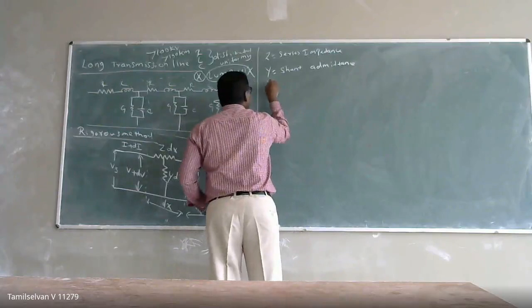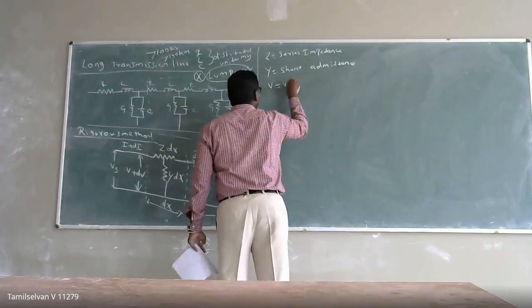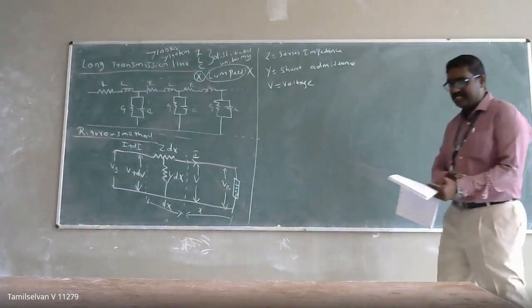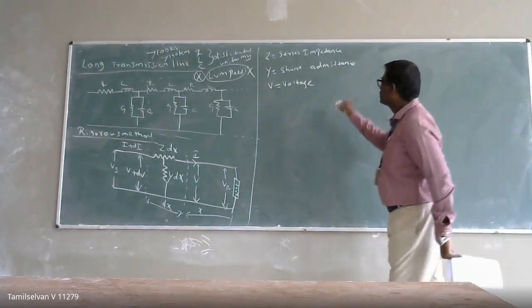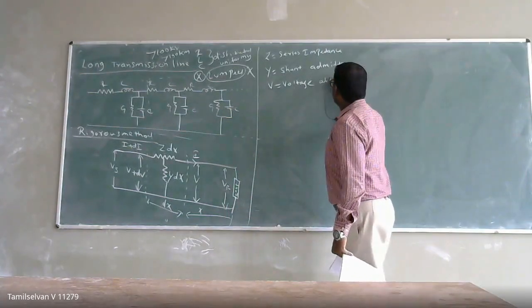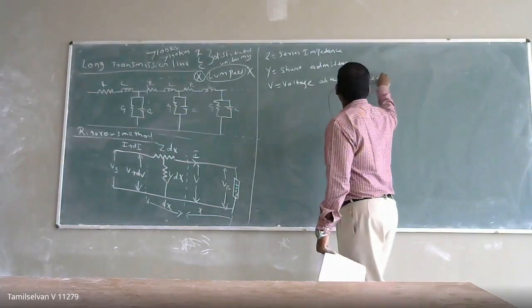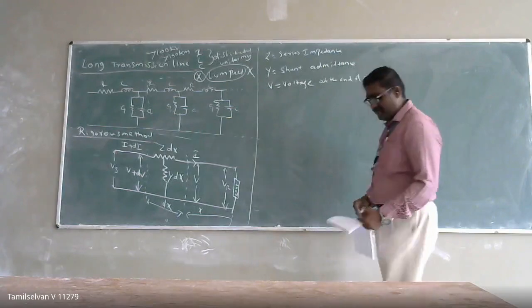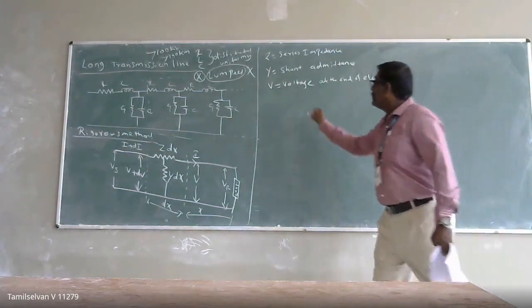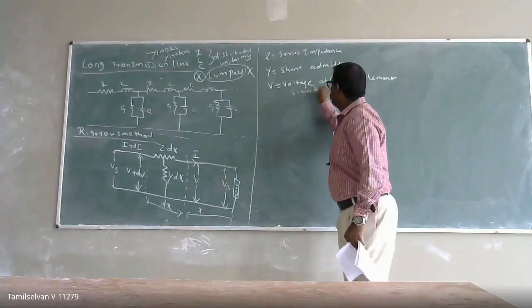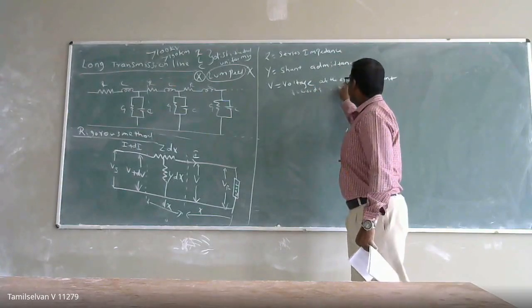Okay, V is the voltage. I'm assuming that V is the voltage at the end of the element, towards my receiving end.